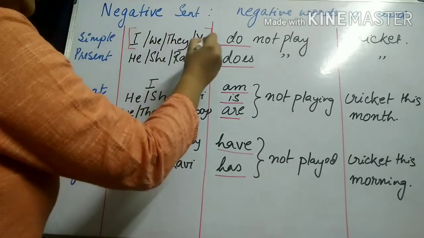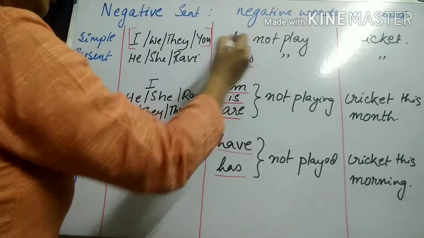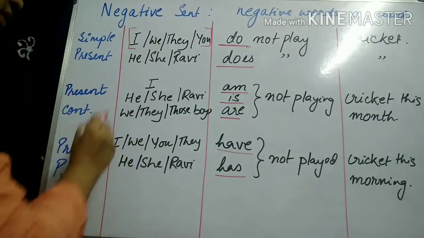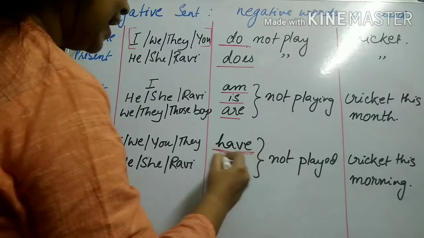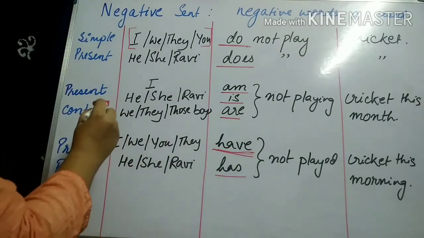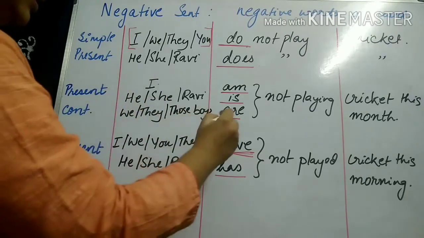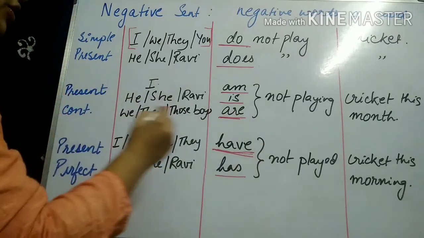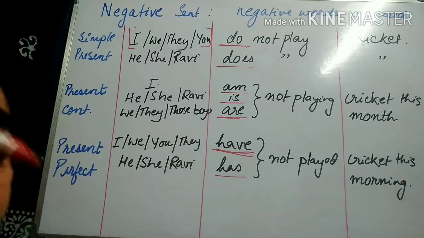I, we, they, you. In simple present tense, they take do. The same subjects in present perfect tense take have. And over here, apart from I, in present continuous, all of them will be taking the helping verb are with them.